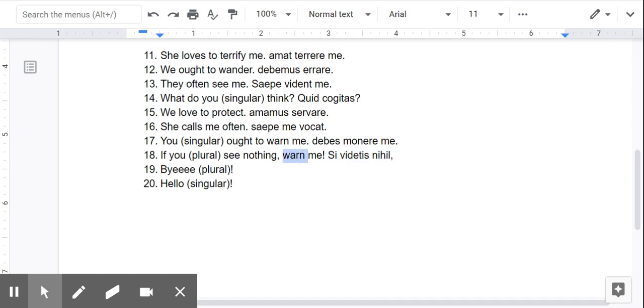All right, now warn as a command, the singular command would look like that. It's an ERE verb, so it's just the vowel from the conjugation. But to make a plural command, we're going to do TE. And so why do I want to do a plural command? Because you started with you plural. So you're clearly talking to more than one person. So you want to give them a plural command. And that's what a plural command looks like. When I say hello to you guys, I say salvete, because I'm technically giving a command form, and you as a class are more than one person.